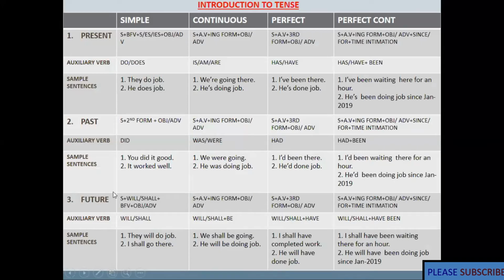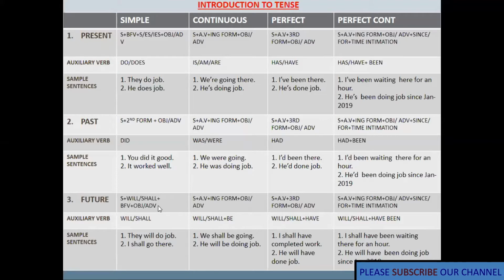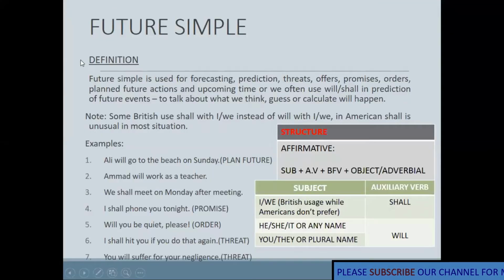Okay, this is a short review of future tense. You can see, we are moving forward. This is a short introduction, or review, of future tense. This is the simple; you can see the chart here. In simple, we will be using it like that. We will be learning, and we are moving. So look at the structure. This is the structure we will be studying thoroughly in the slide. So this is the first tense, future simple tense.